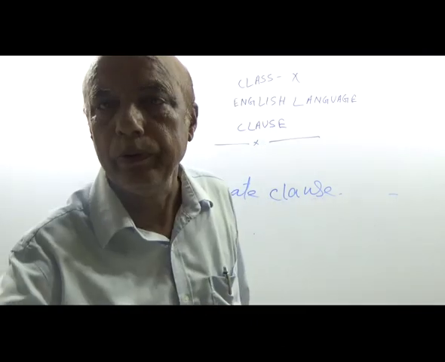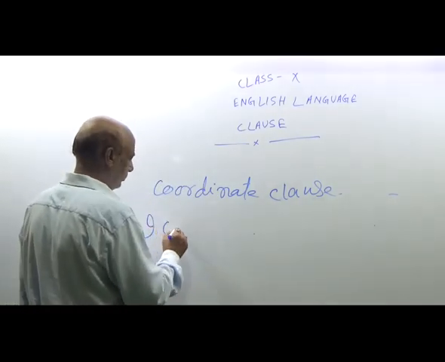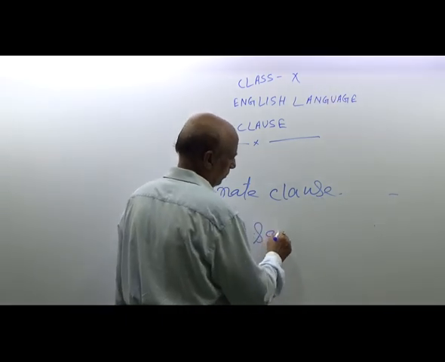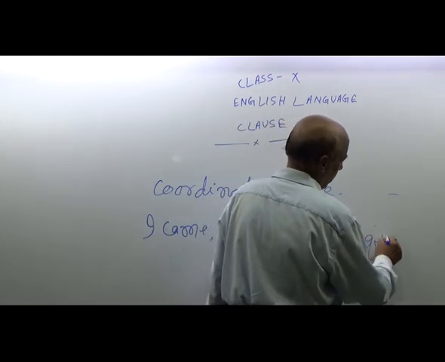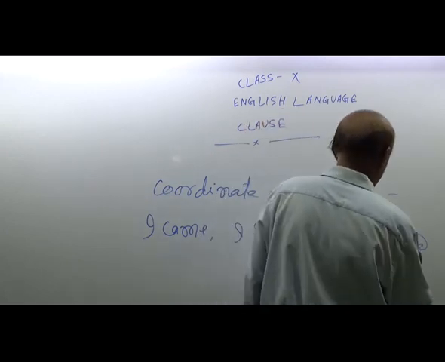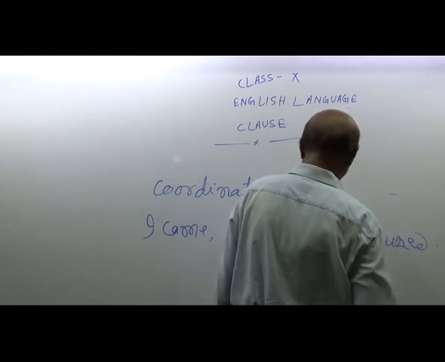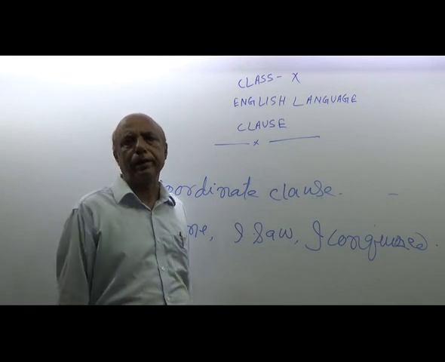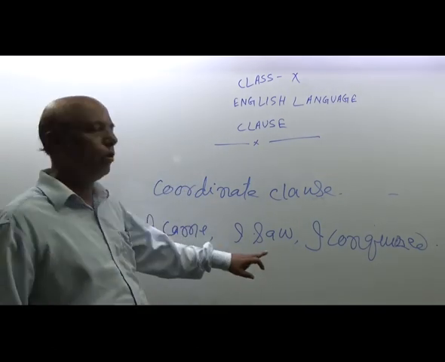As for example, it can be said, I came, I saw, I conquered. You see, every sentence is of the same rank, and this is called coordinate clause.